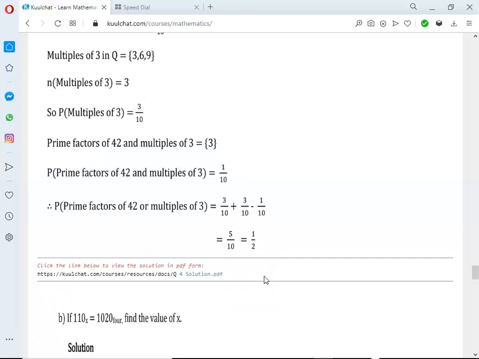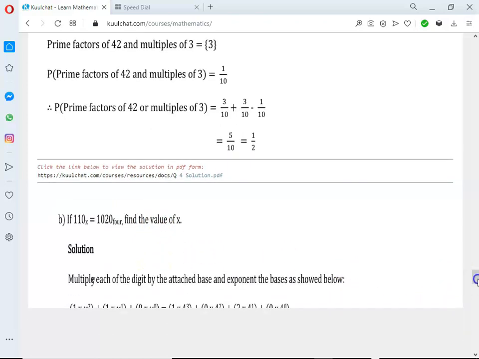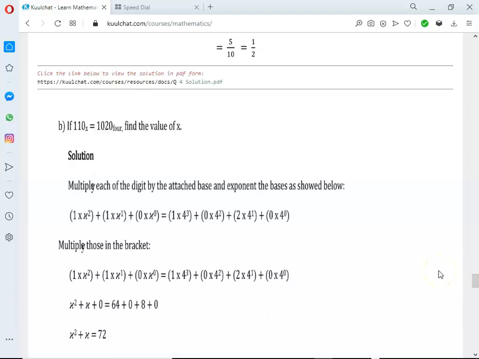Okay, so let's move on to the last question, B, which says if 110 to the base x is equal to 1020 base 4, find the value of x. Find the value of what? Find the value of x.